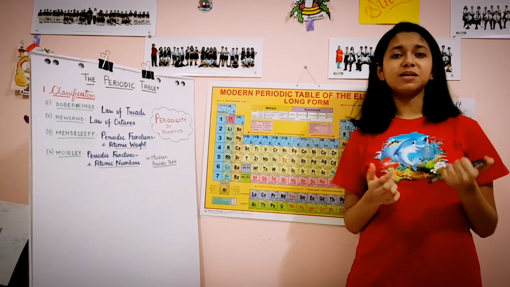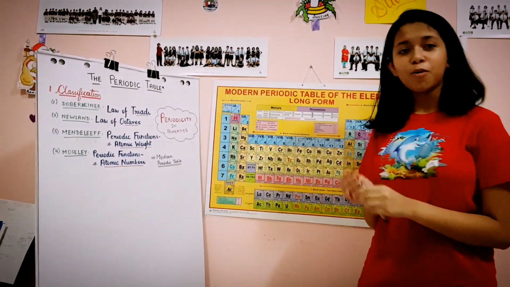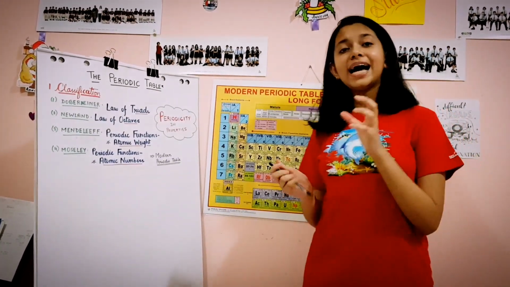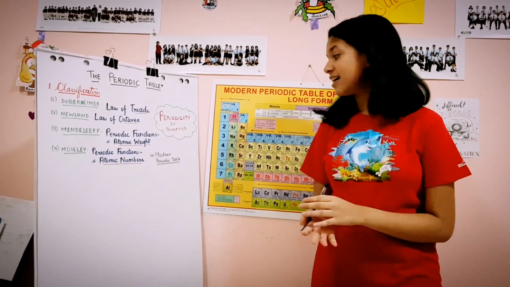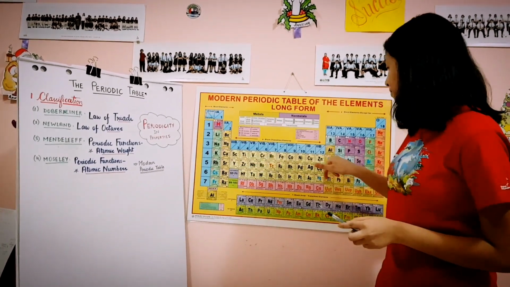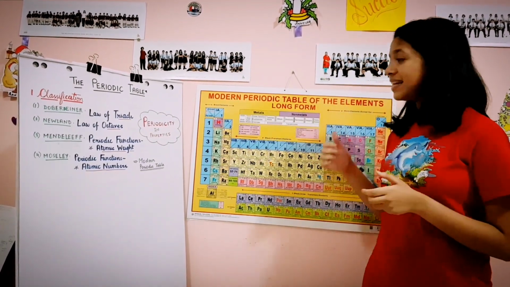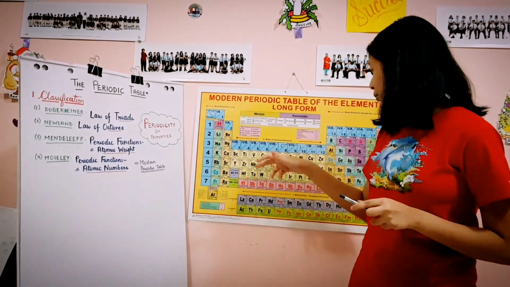Now there are many such periodic properties such as ionization potential, electron affinity, etc., which I'll be explaining in my next video. But for now, what is important to note is that because of this periodicity in properties, Mendeleev could actually predict the properties of some elements which have not even been discovered yet. So elements like scandium, gallium and germanium, these elements hadn't been discovered, but Mendeleev was able to predict their properties. And that's why in his periodic table, he was able to leave spaces for them. And he called them Eka boron, Eka aluminium and Eka silicon respectively.